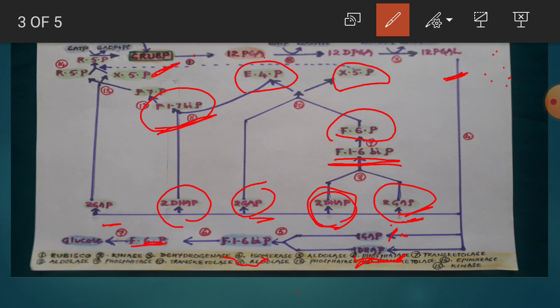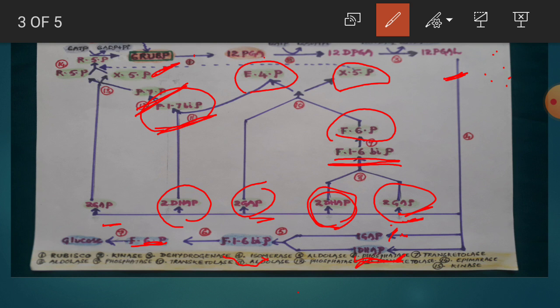This fructose 1,7-bisphosphate actually has 2 phosphate ions. One phosphate ion is at the first carbon and another phosphate ion is at the 7th carbon. It loses the phosphate ion present at the first carbon in the presence of phosphatase enzyme. What does it give? Fructose 7-phosphate. Now it has only one phosphate ion because one phosphate ion is lost in the presence of the enzyme phosphatase.